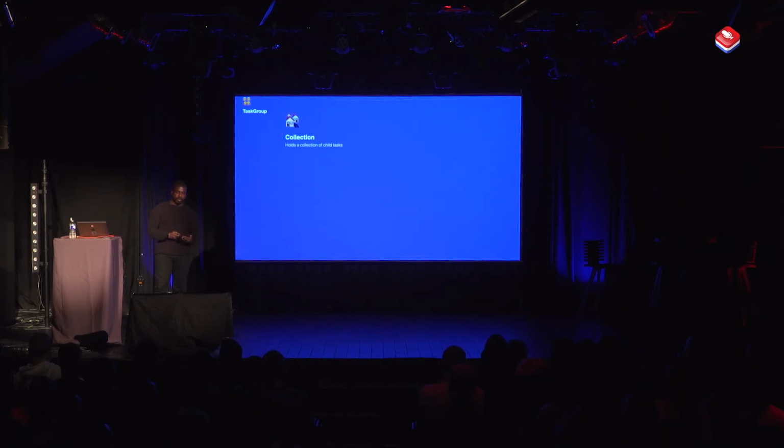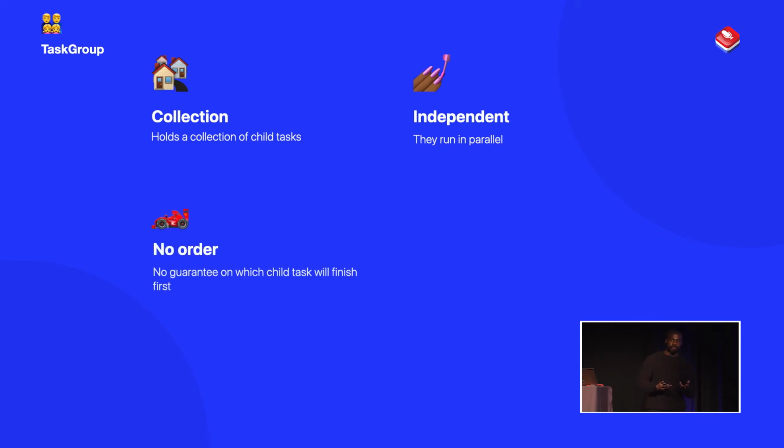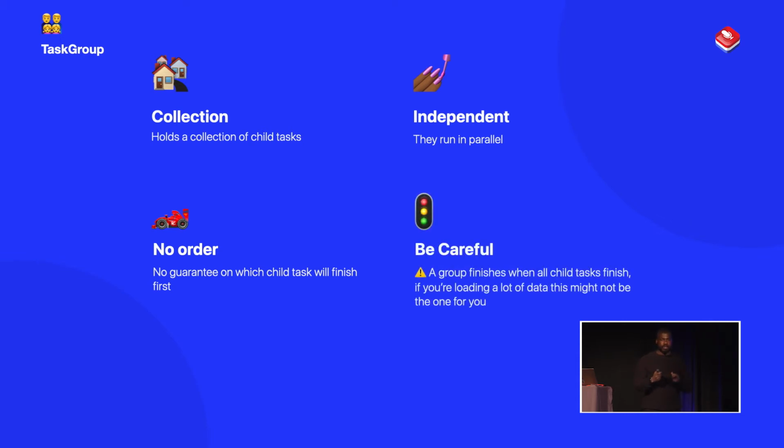So, with a task group, it holds a collection of child tasks. They're also independent because they run in parallel at the same time. There's no order. So if I was to execute a child task first, that could actually finish last or in the middle, we don't know because there is no order. Now, one thing to be wary about when you're working with task groups is that you have to wait for all of the child tasks to finish before it can return a value.